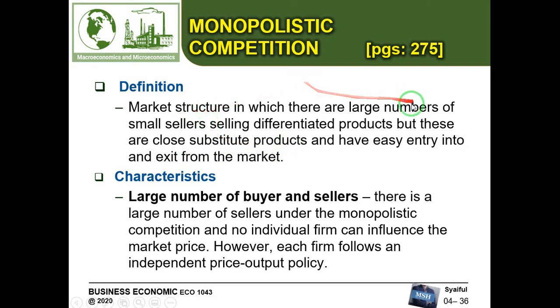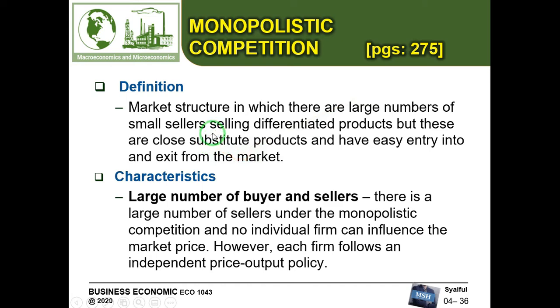It is small sellers, but there are a large number of them, and then the product is differentiated, and there are also close substitute products between the firms in this market structure. And then there is also easy entry and exit from the market.